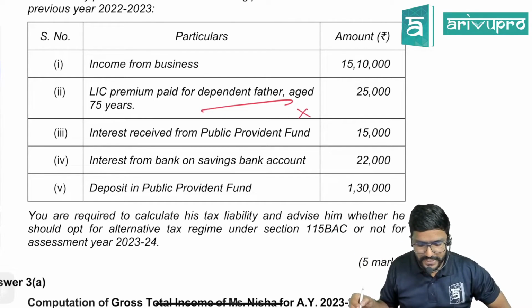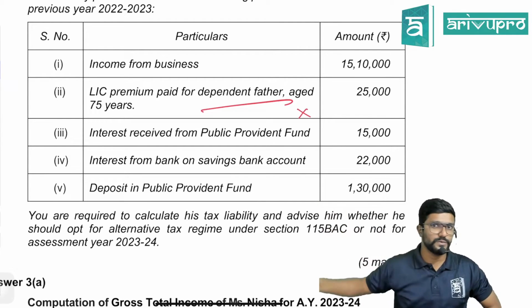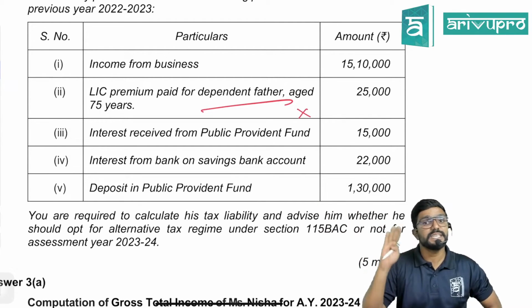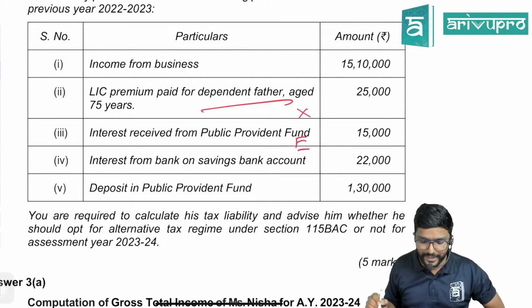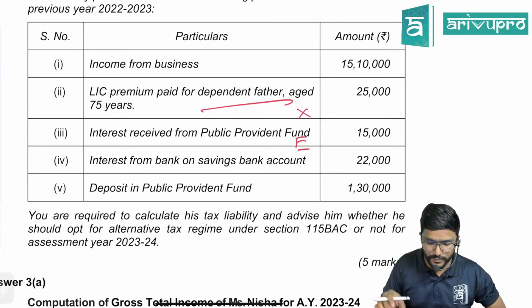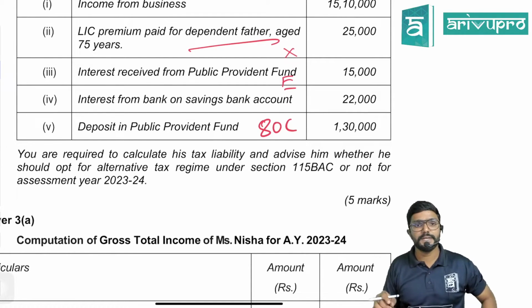Okay. Interest received from public provident fund. Actually, it will keep on being credited to the account. You will not get it, but still. Sir, is interest taxable? No, it is exempt. Then interest from bank on savings bank deposit is taxable under other sources. Then deposit into PPF, you can claim deduction under section 80C.